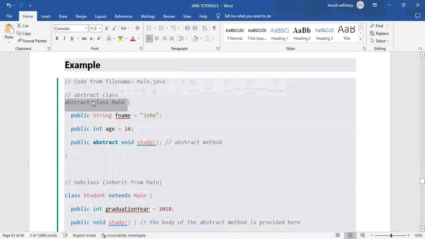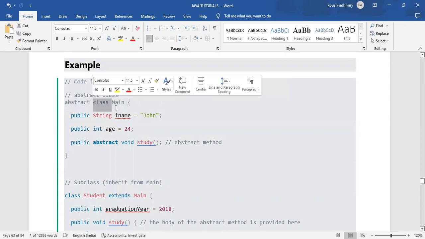By using the abstract keyword, I have made that class an abstract class, and every class has a block, but only the abstract method doesn't have any block or body.